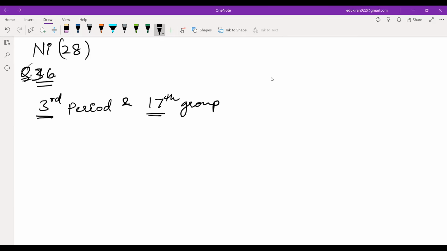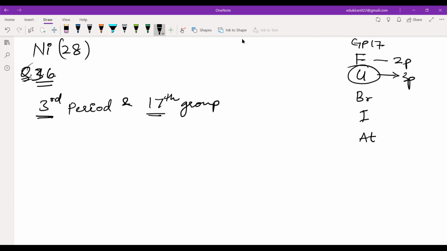That means if you are in the 17th group, then the elements can be fluorine, chlorine, bromine, iodine, and astatine, right? And we know that fluorine is in the second period, so chlorine is in the third period. So this can be one way of answering the question: third period and 17th group.